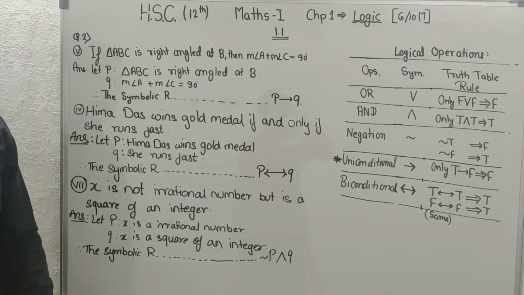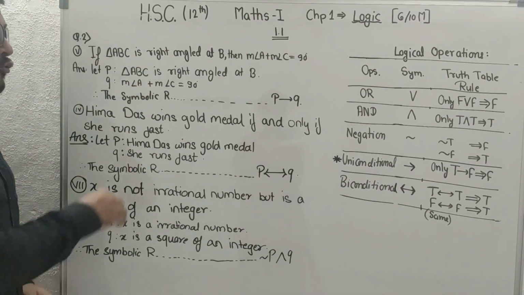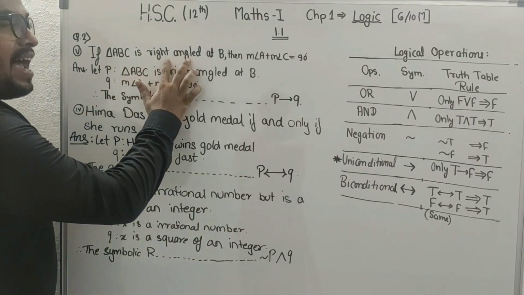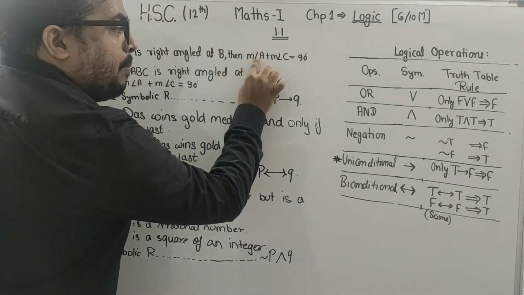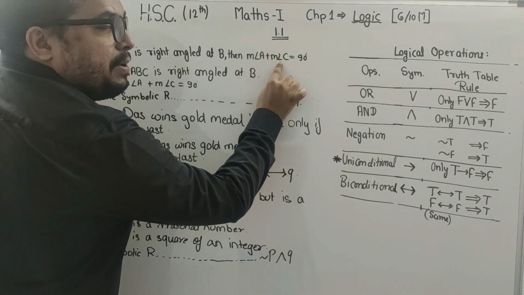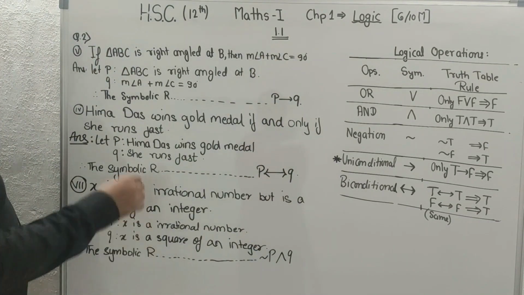Okay, students, now this is question number 5. If triangle ABC is a right angle triangle at B, then measurement of angle A plus measurement of angle C equals 90. Pay attention over here, students.